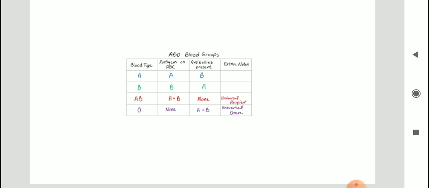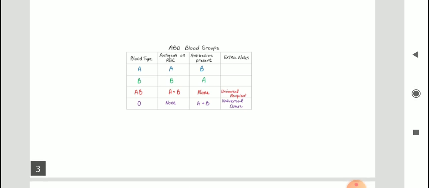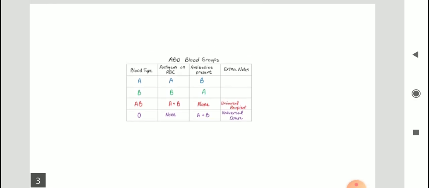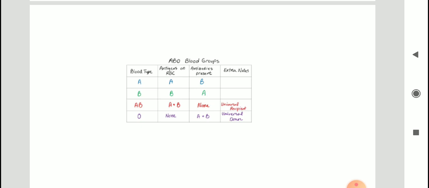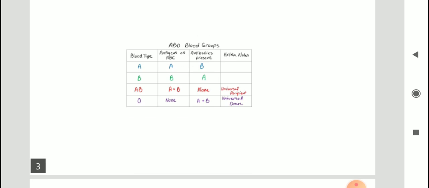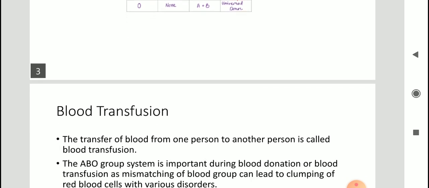A person with blood type AB will have both types of antigens on the surface of red blood cells and will not have any antibody. Such people can receive blood from all the other blood types. That is why they are known as universal recipients. Blood type O people do not have any antigens present on the surface of RBCs, but they have both types of antibodies present in their blood plasma. People with blood type O can donate blood to all the other three blood types. That is why they are known as universal donors.